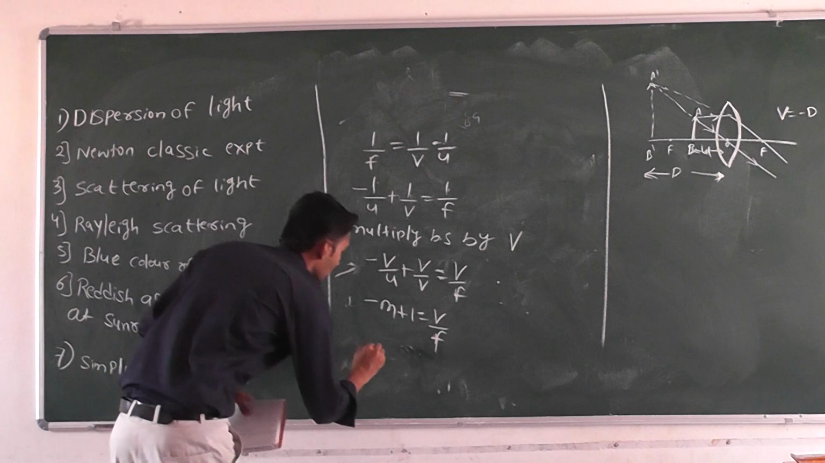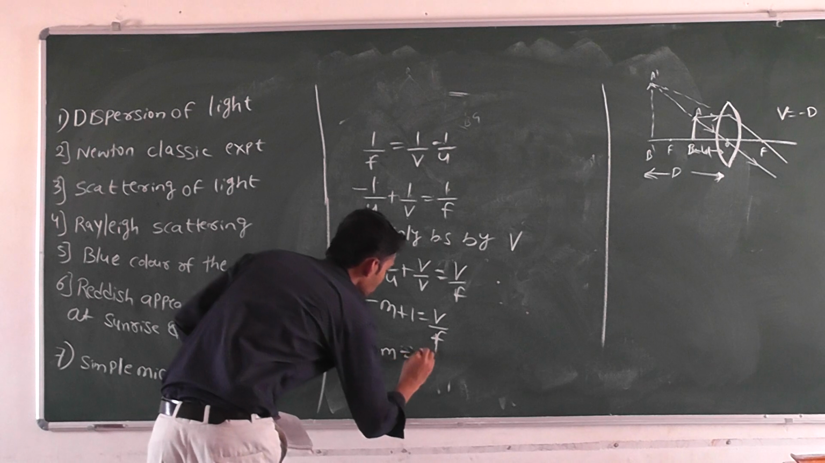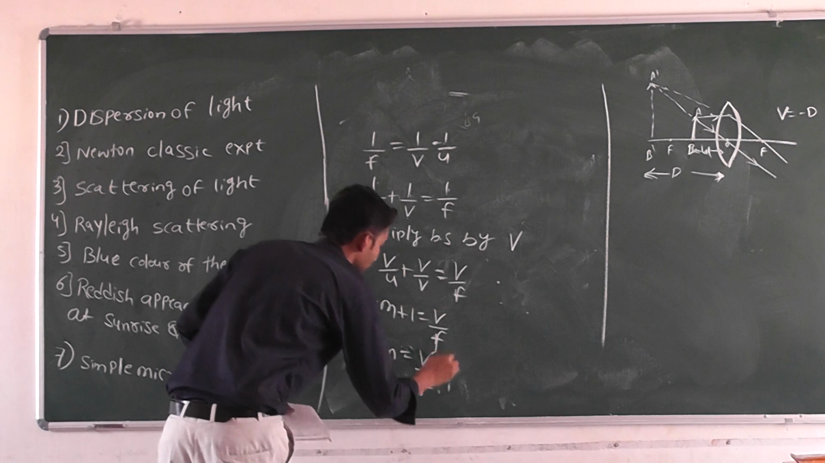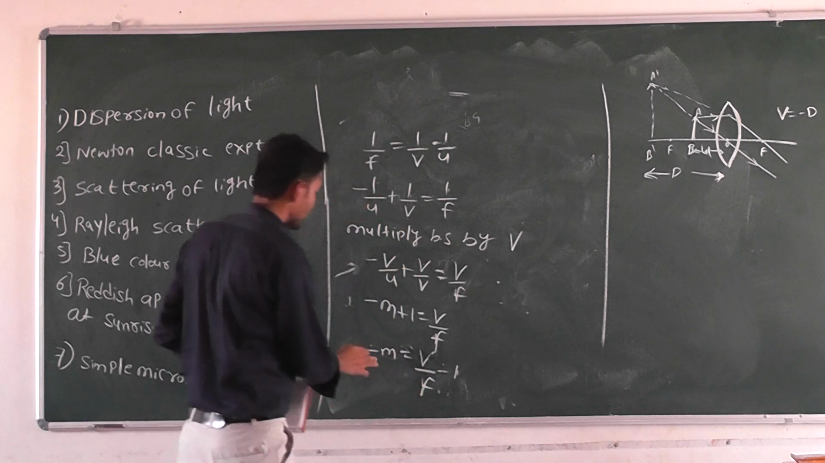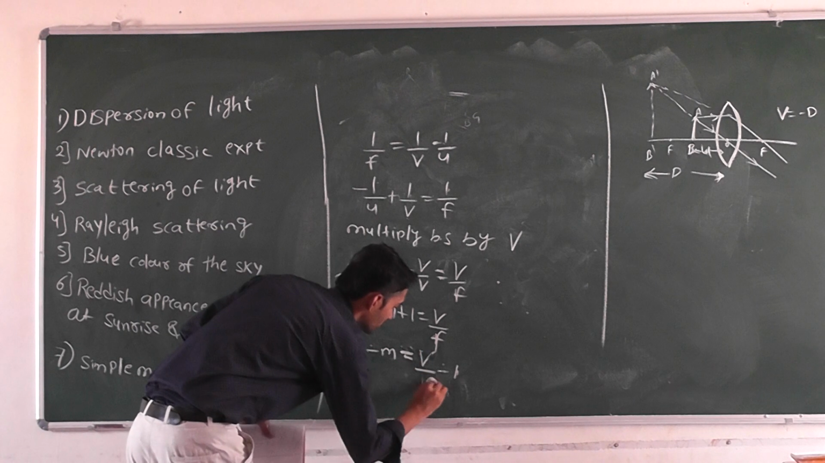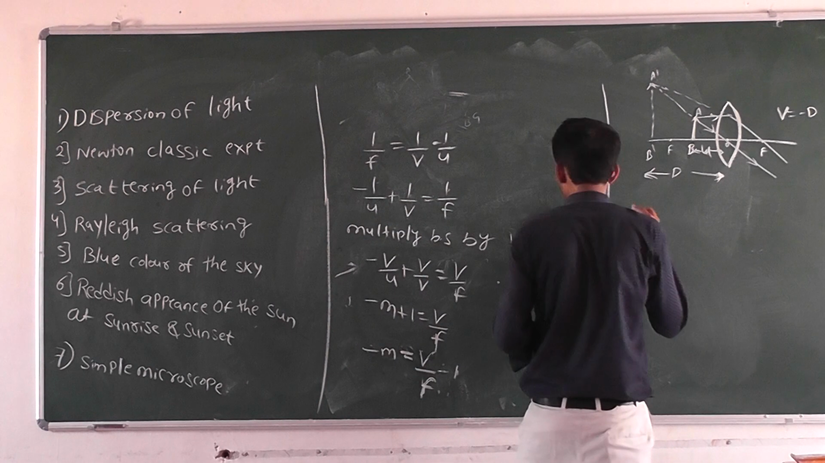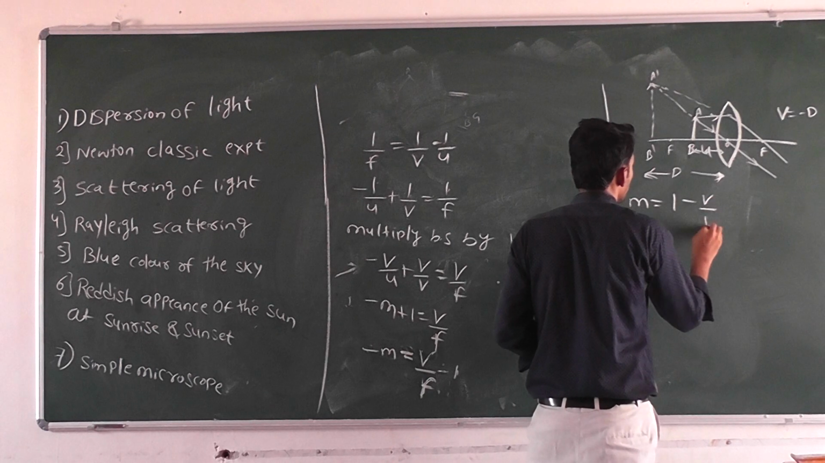So -m + 1 = v/f. This positive term we take to that side, so it becomes -1. So -m = v/f - 1. If we write this negative m in positive terms, m = 1 - v/f.